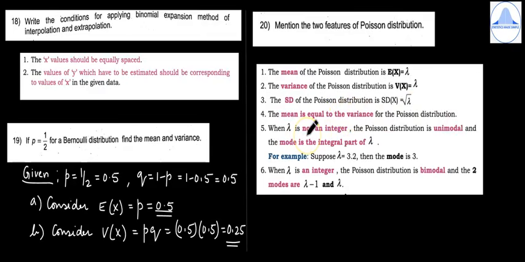When lambda is not an integer, the Poisson distribution is unimodal and the mode is the integral part of lambda. Whenever lambda is an integer, then the Poisson distribution is bimodal and the 2 modes are lambda minus 1 and lambda.